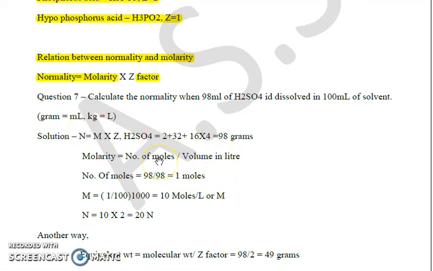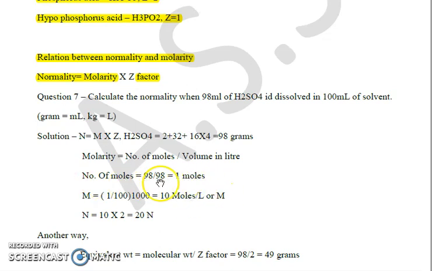As all of us know, normality is equal to molarity into Z factor. For H2SO4 the molecular weight is 98 gram, and molarity is the number of moles over volume of solution in liters. The number of moles in this case is 98 ml, which is more or less equivalent to 98 gram, which can be reduced to moles, which is 1 mole. So molarity will be 1 upon 100 divided by 1000 to convert into liters, so 10 moles per liter, 10 molar. Normality is equal to 2 into molarity, because the Z factor for H2SO4 is 2. So it comes out to be 20 normal.